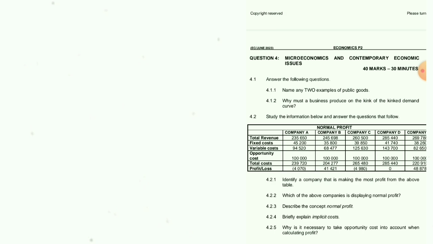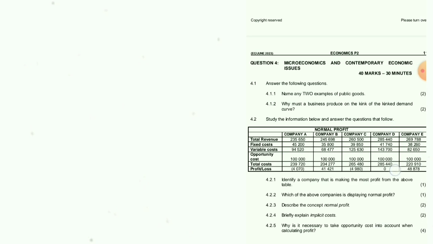So now we are going to answer question 4, guys. Question 4. Answer the following questions. Name any 2 examples of public goods: street lights, lighthouse. Everyone will get this one right.